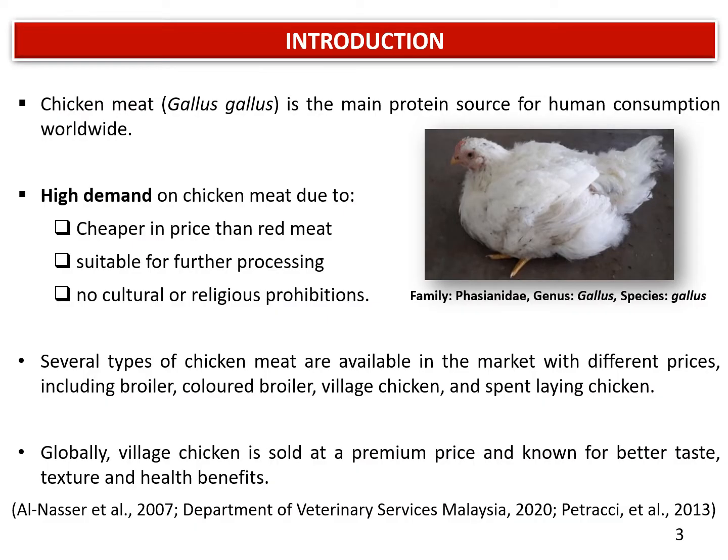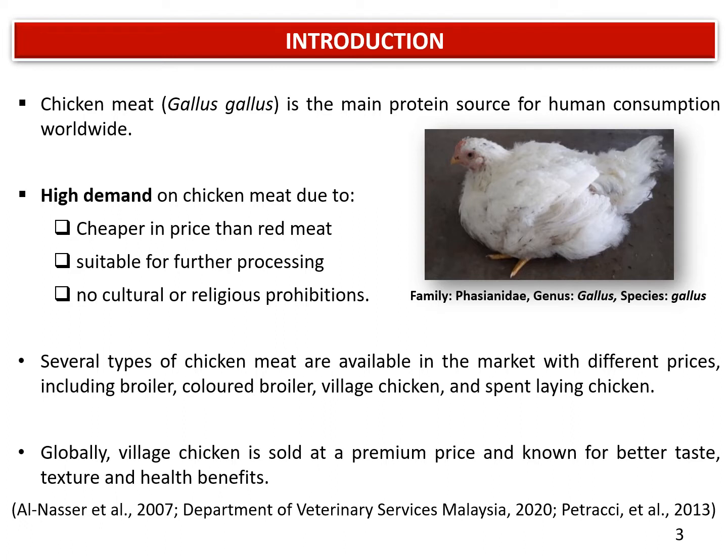Chicken meat, Gallus, is produced for human consumption as a protein source. The demand for chicken meat is increasing over the years due to low cost compared to red meat like beef and mutton, suitability for further processing, and no cultural or religious prohibitions.